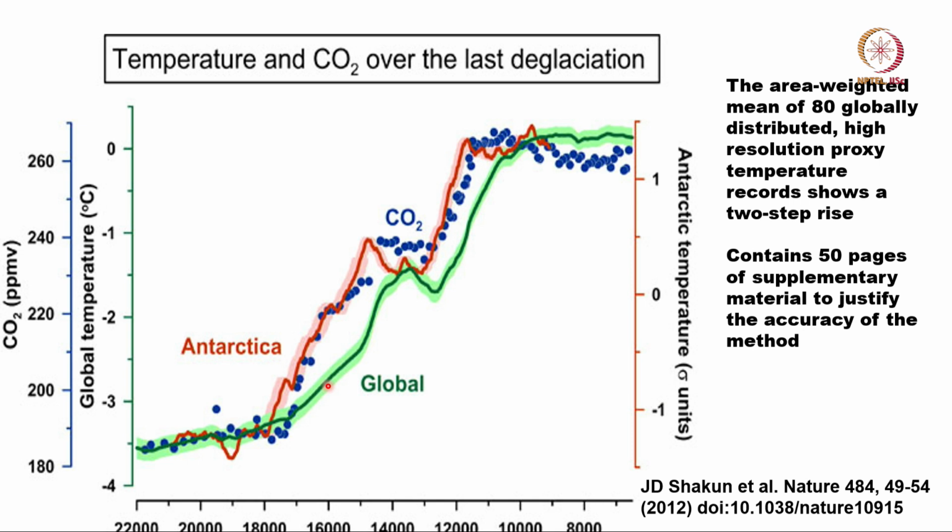So this is a clear show that yes, initially ice had to melt due to the solar radiation increase around 18,000 years ago. The peak of the radiation was at that time. It melted the ice, but ice melting alone cannot end the ice age. It required the trigger of a CO2 increase, which was triggered by the increase in Antarctic temperature. Notice Antarctic temperature increases faster than the global temperature. Okay.